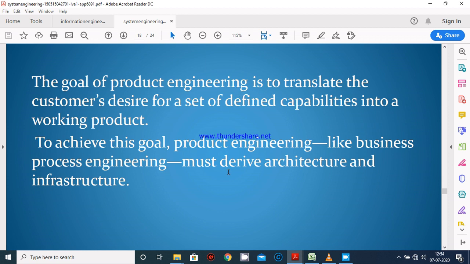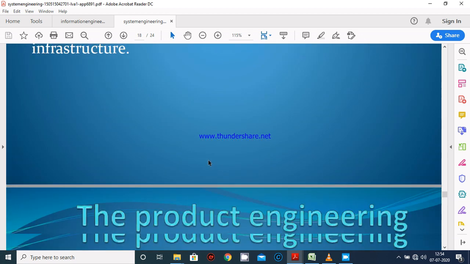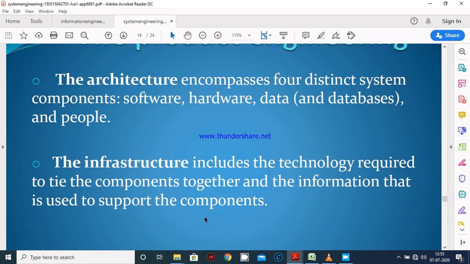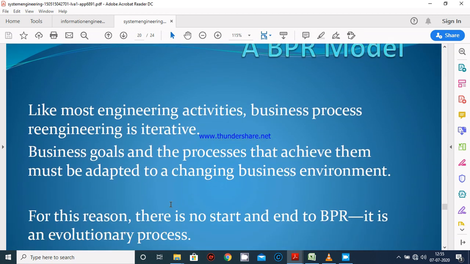So I told you earlier what product engineering is. Product engineering is used to translate the customer's requirement for a set of defined capabilities into a working product. To achieve this goal, product engineering, like business process engineering that I have already covered in an earlier video, must drive architecture and infrastructure. So the architecture in product engineering encompasses 4 distinct systems: software, hardware, data and databases, and people. Infrastructure includes the technology required to tie the components together and the information that is used to support the components.